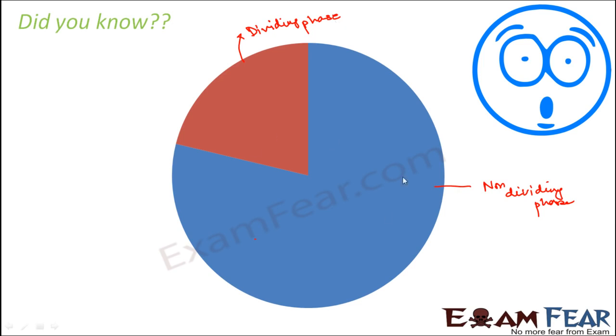Now, this non-dividing phase is further classified. This non-dividing phase is also known as interphase. So this is the name given to the non-dividing phase, when the cell is not dividing but is preparing itself to divide. So that is called interphase.